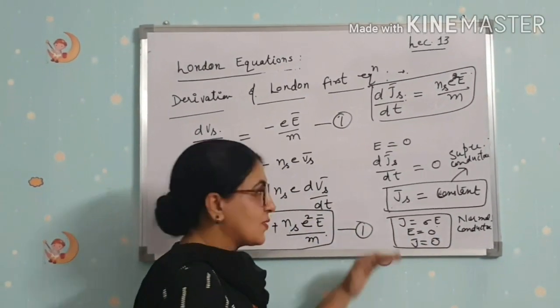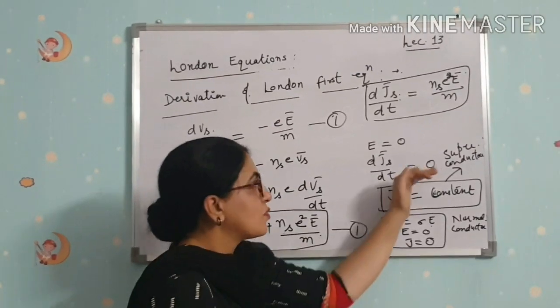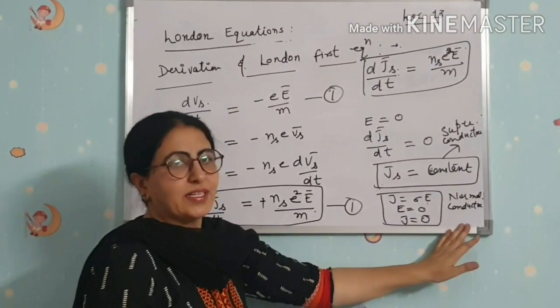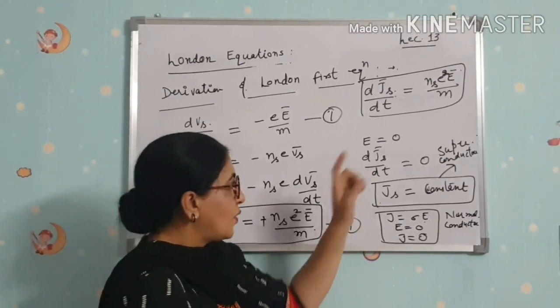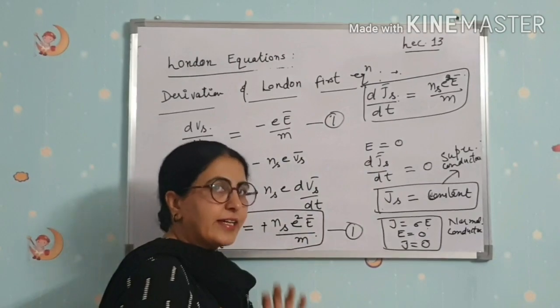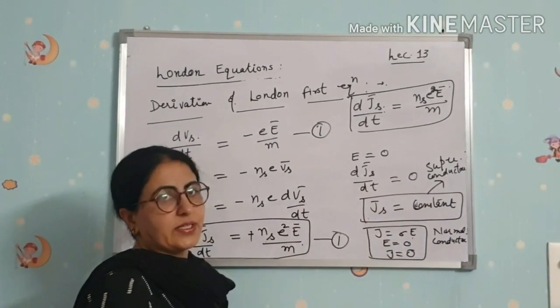So this is a difference between superconductors and normal conductors. When the electric field is 0, there are steady currents in a superconductor.